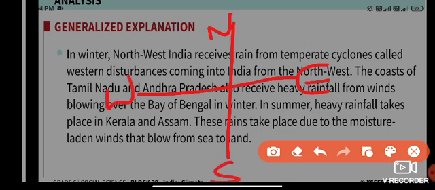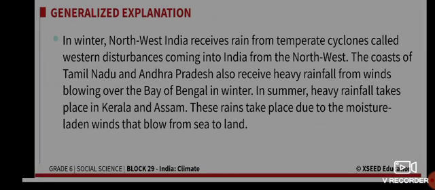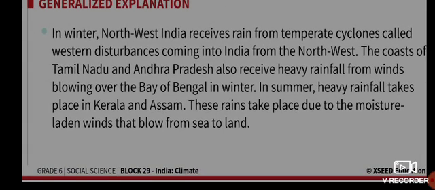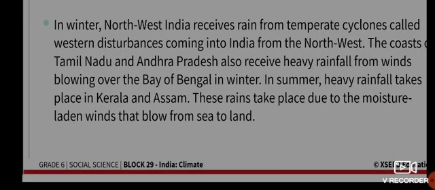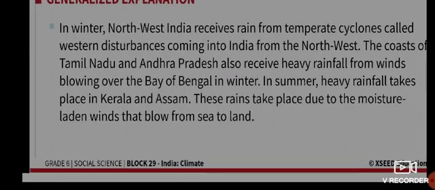Talking about the winter season, the northwest, this area, Gujarat, Rajasthan and all, receives rain from the temperate cyclone called the western disturbance coming into India from the northwest. The coast of Tamil Nadu and Andhra Pradesh also receives heavy rainfall from winds blowing over the Bay of Bengal in winter.